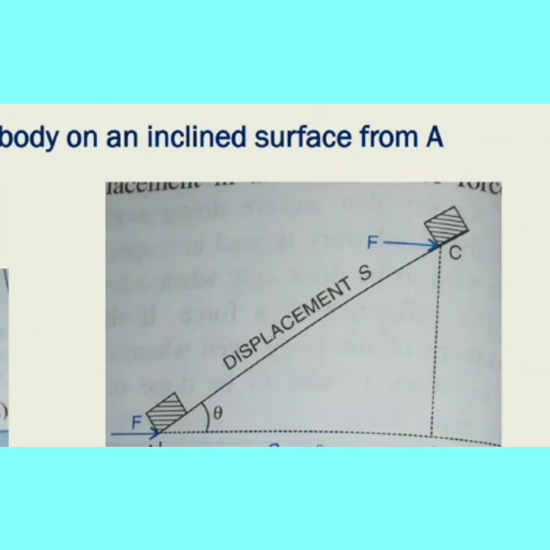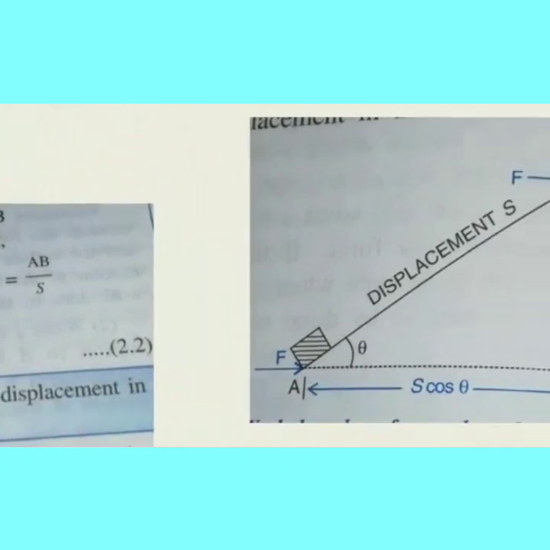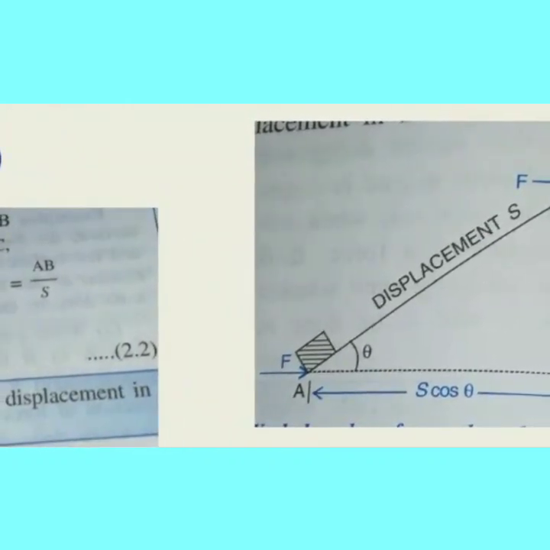We will calculate the distance. Distance is the amount of distance, that is meter, how much meter traveled by an object. Displacement is the shortest route. Last here we have studied. So displacement is A to C. This A to C makes an angle theta, because it is an inclination.